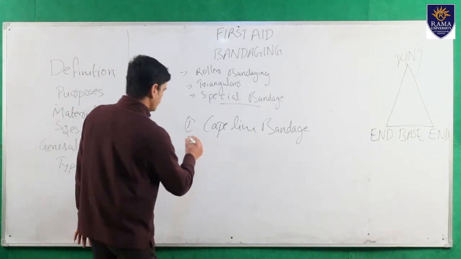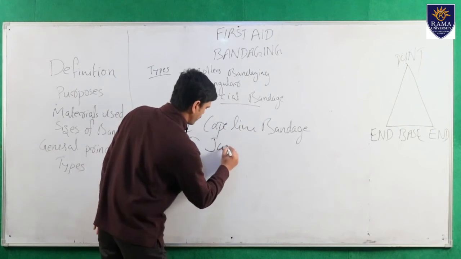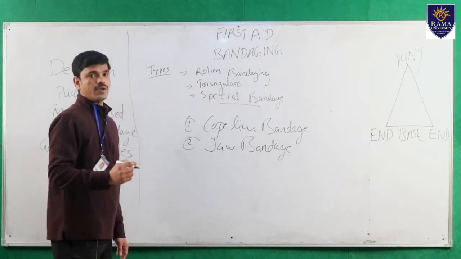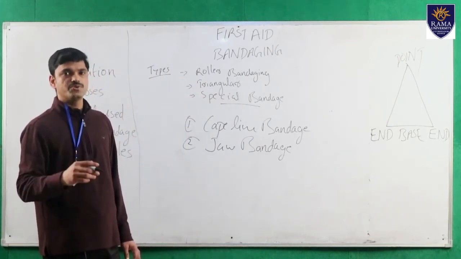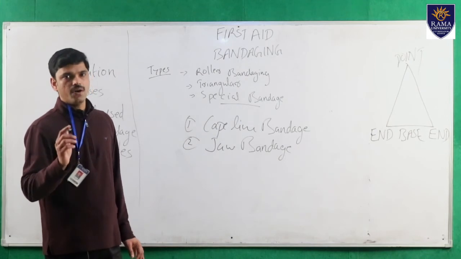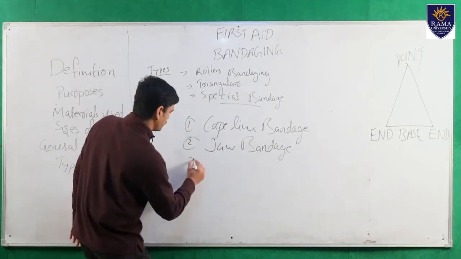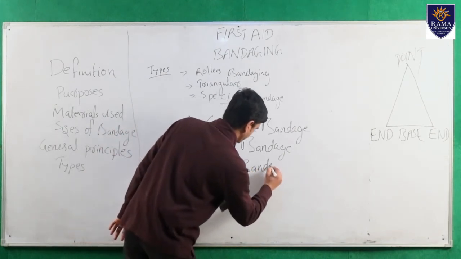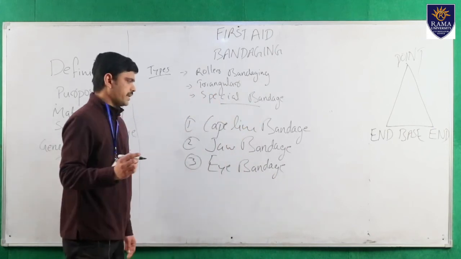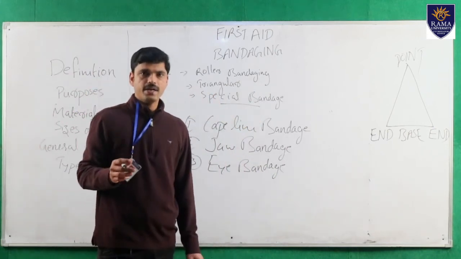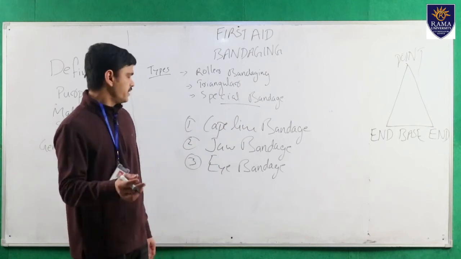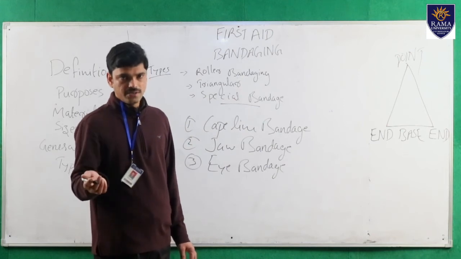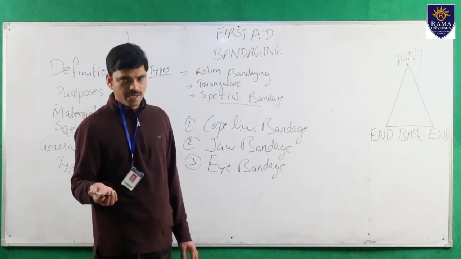And next one, jaw bandage. The jaw bandage is used to cover the jaw and to support the jaw in case of any injury over the jaw. And next one, eye bandage. In eye bandage, there is a single eye bandage and a both-eye bandage. It is used to cover the eyes.